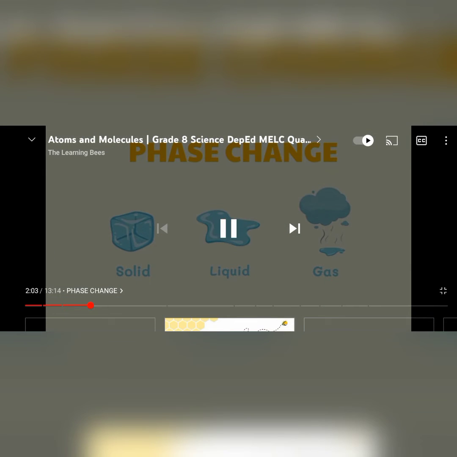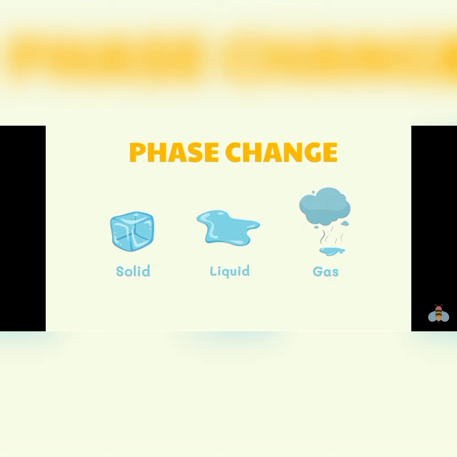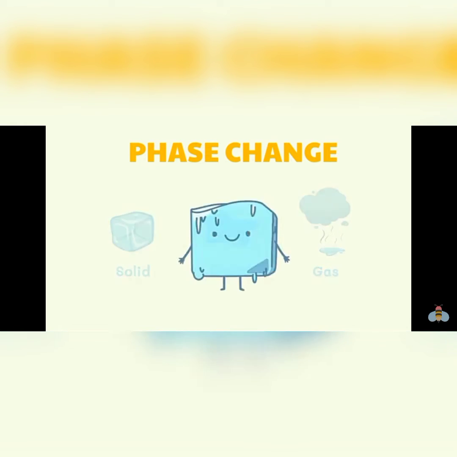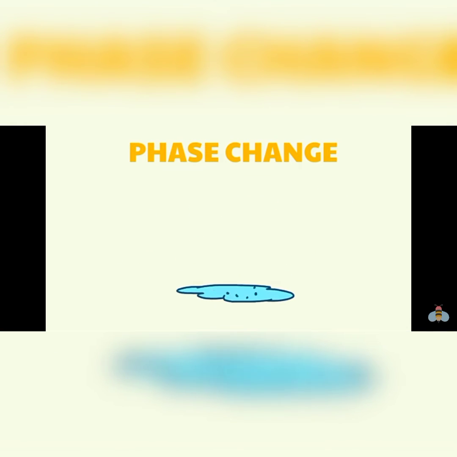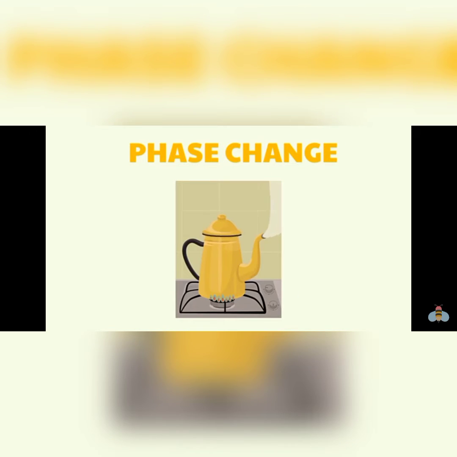Like most substances, water can exist in three distinct states, namely solid, liquid, or gas. For example, when ice melts, it undergoes a change from solid to liquid. When water boils, steam is formed, and this signals a change of phase from liquid to gas. At certain temperatures, water changes from one state to another.